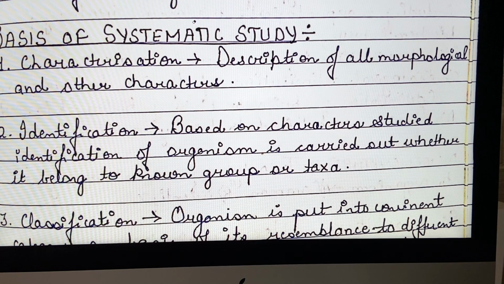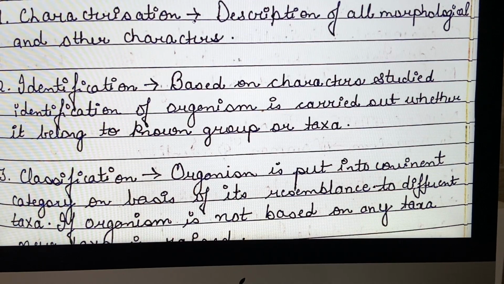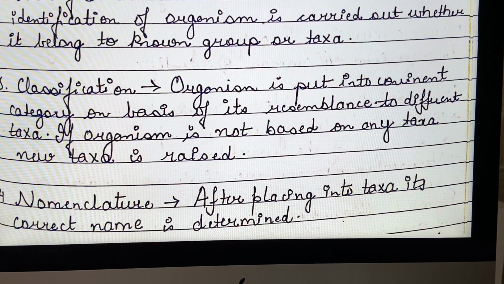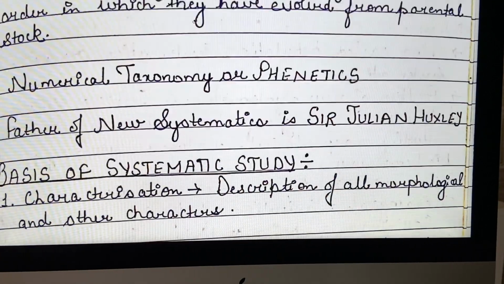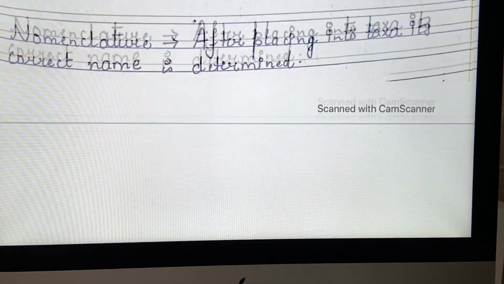Now, let us move further on the basis of systematic study. See, systematic study is based on, number one, characterization. First of all, on what basis we will characterize the animal. First of all, we will give its description, that is characterization. Secondly, we will identify the organism. After giving the description, we will identify the organism. Then we will classify the organism on the basis of similarity and dissimilarity. And at the last, we will give the name to the organism, that is nomenclature. So characterization is the first step in systematics, then identification, then classification, and then nomenclature.